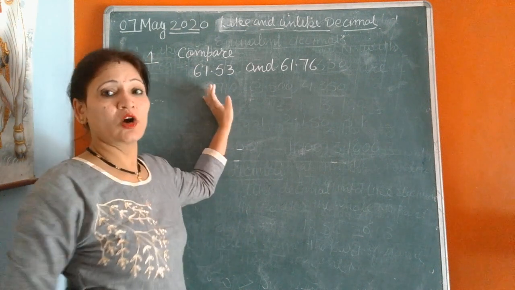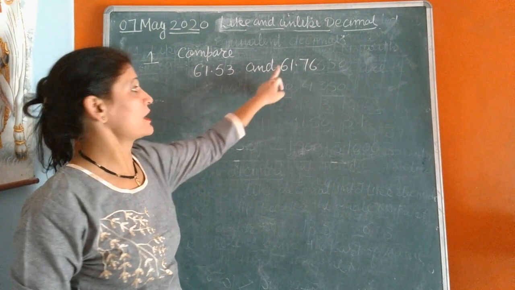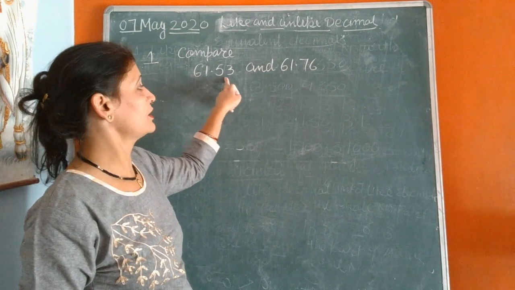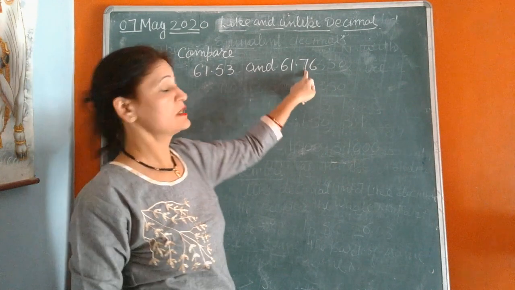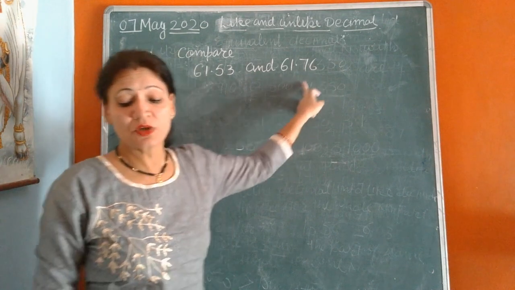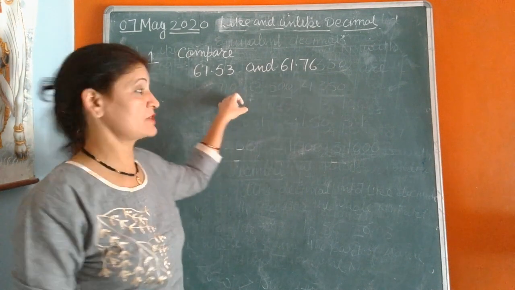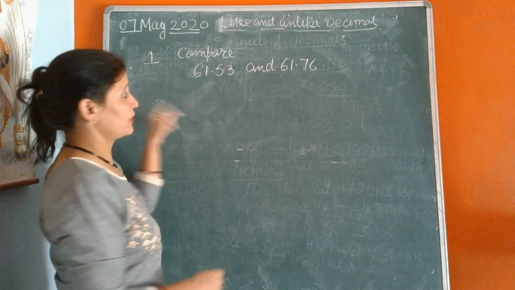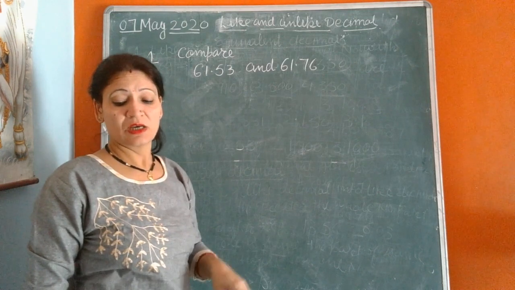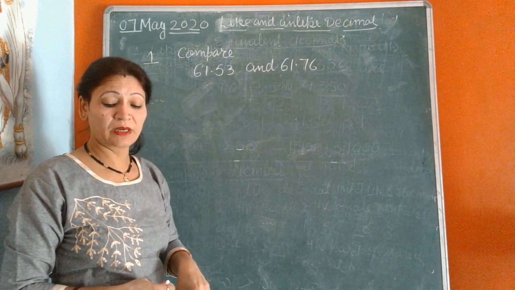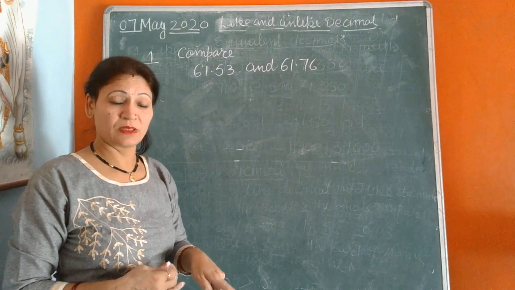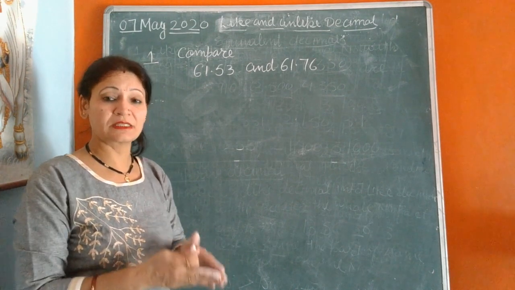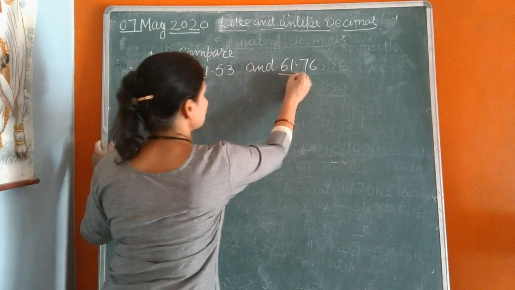The whole numbers are 61 and 61, but after the point we have 53 and 76. Both whole numbers are the same, so we have to compare the decimal parts.